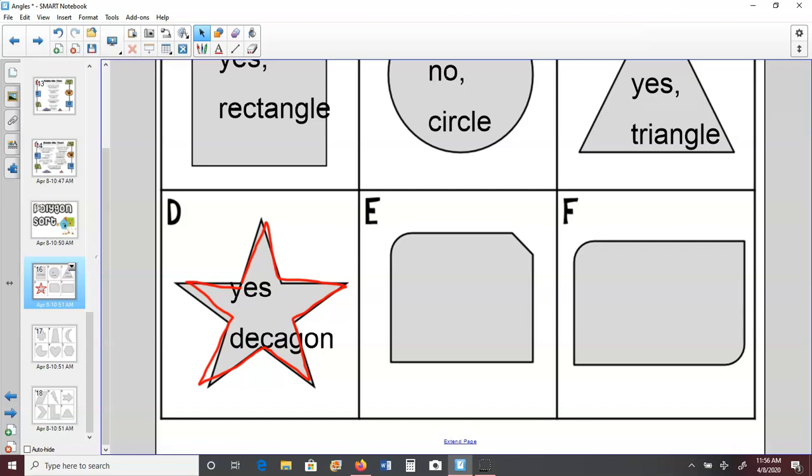All right, let's look at shape E. Would this be a polygon? Is it a flat plane shape? Yes. Is it closed up? Yes. Does it have straight sides? No. There is a curved side up in the top left corner, so no, this is not a polygon. And how about letter F? Would this be a polygon? Well, letter E was no, and letter F is no also, because this one has 2 curved corners.